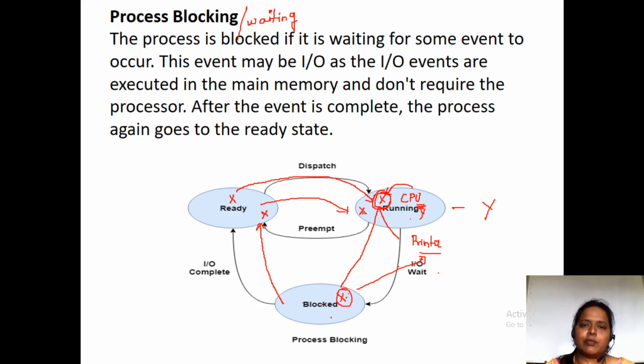When a process is blocked or waiting, it is because it needs some IO operation, which means it has to do a task with the printer. But if the printer is not available at that time, it has to wait. If we make that process wait in the running state, the CPU will be idle without doing any work, and we don't want our CPU to be idle. So that's the reason, instead of keeping that X process in the running state, we keep it in the blocking state so that the CPU can execute another process. So that is process blocking.